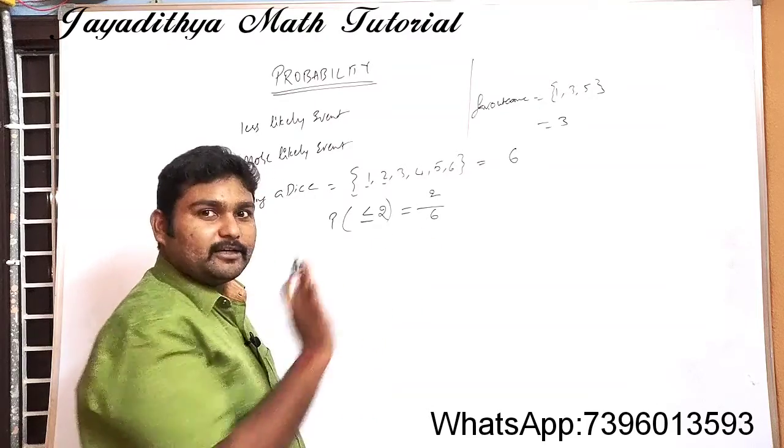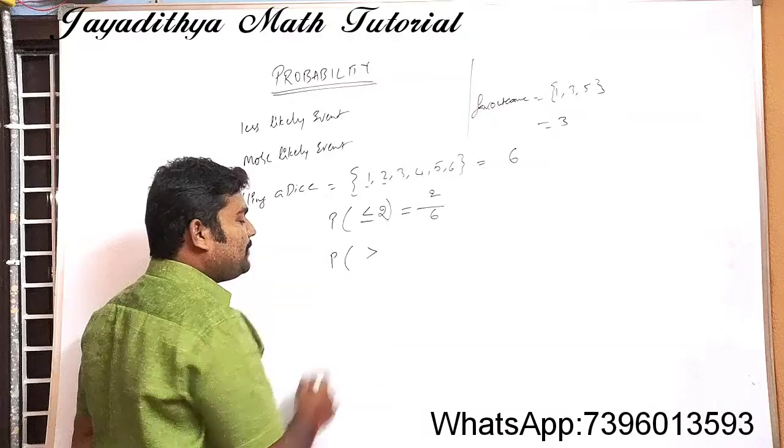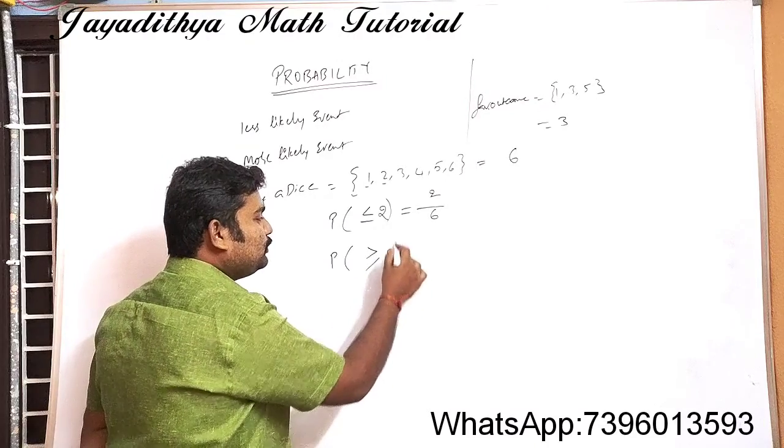Leave this here. Now see here, what is the probability of getting a number greater than or equal to 2?